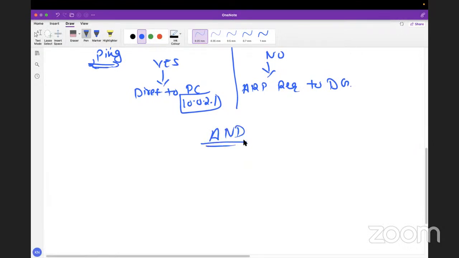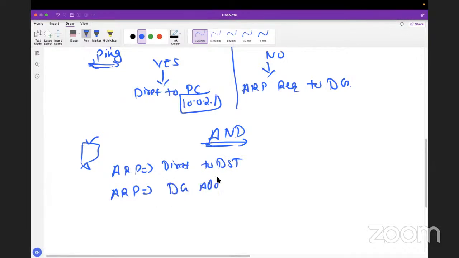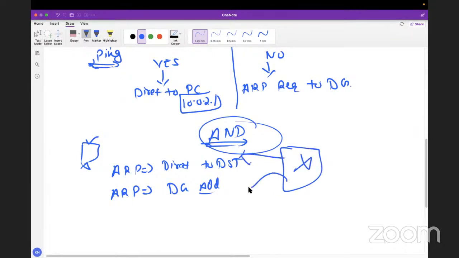In the interview, they ask this question: if we have a user, how will this user decide whether the ARP request goes directly to the destination, and how will it decide the ARP goes to the default gateway address? The answer is the AND operation. Using the AND operation, it verifies this concept. If the destination belongs to the same subnet, it sends directly. If it does not belong to the same subnet, it sends the packet out to the default gateway, and the default gateway will reply with the MAC address. Is that clear?